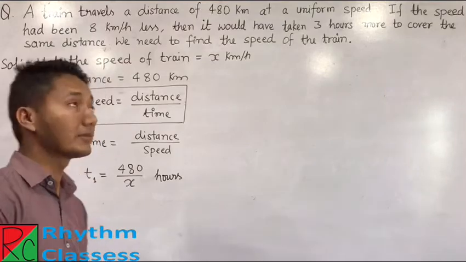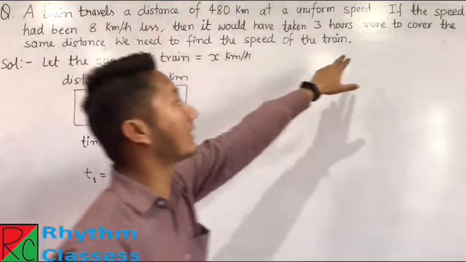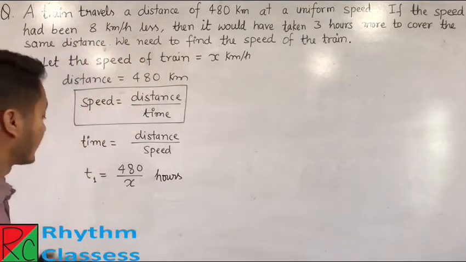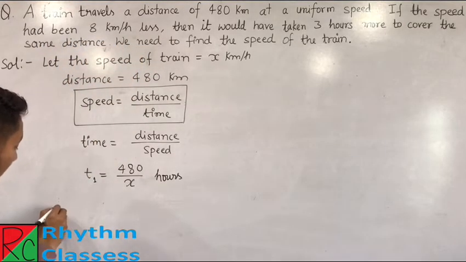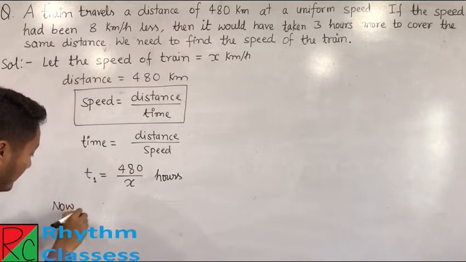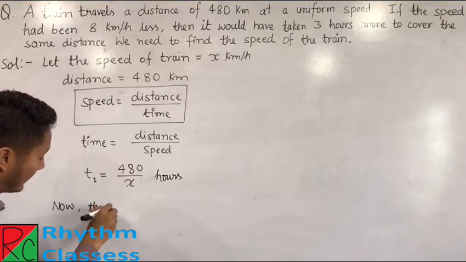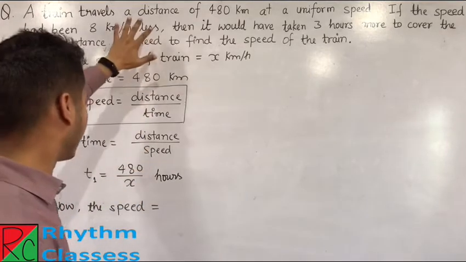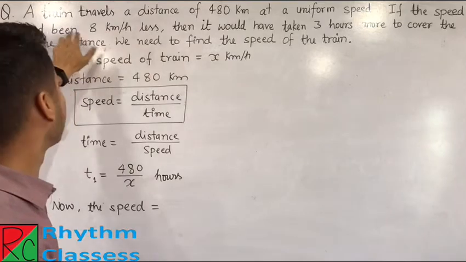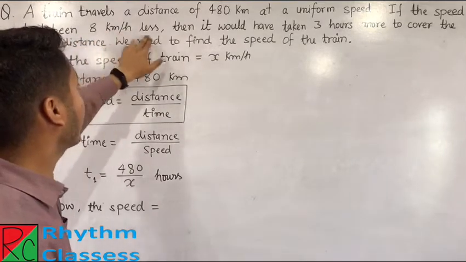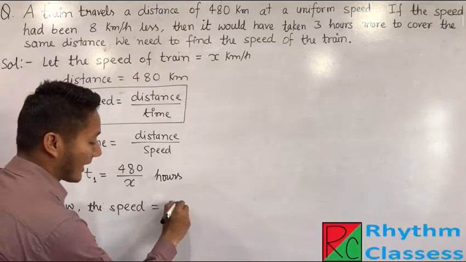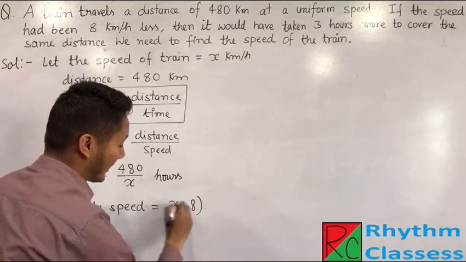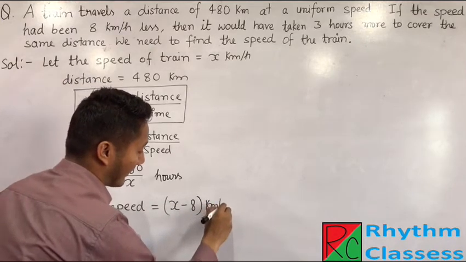Okay. Now students, from here if you read another statement, that is, if the speed had been 8 km per hour less, that means in the next condition, the speed equals, the question is saying the speed had been 8 km per hour less, that means the original speed is x and now we reduce it by 8 km per hour, then it becomes x minus 8 km per hour.